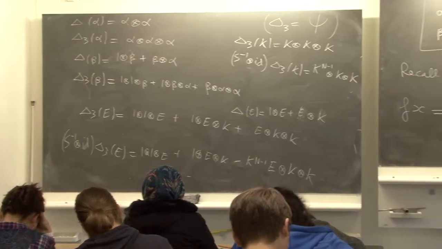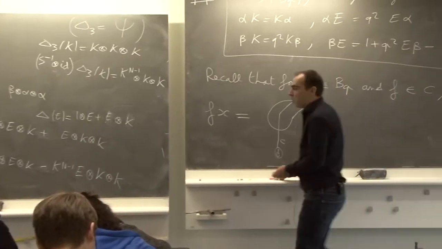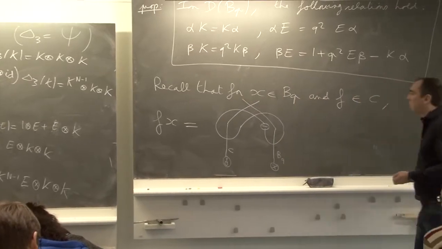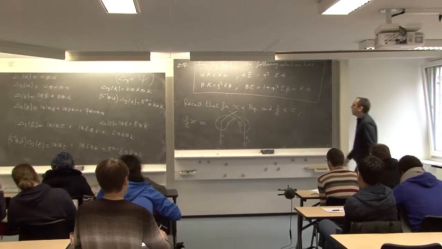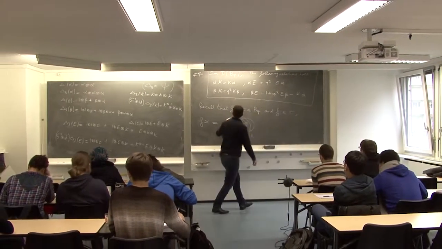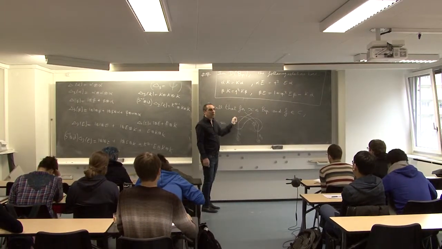Okay, now here we can compute this. Sorry, can I ask, I think in the last lecture we had plus instead of minus. Yes, but you remember that this is the duality.